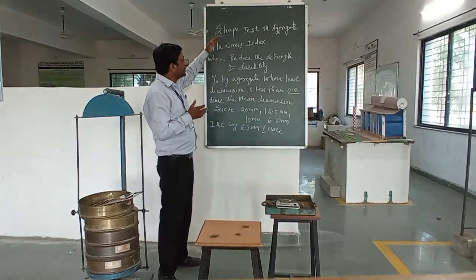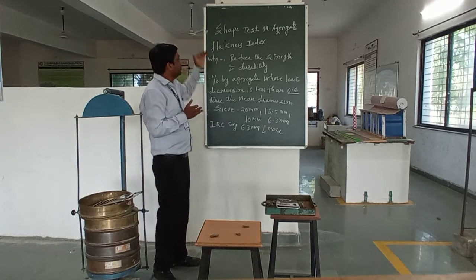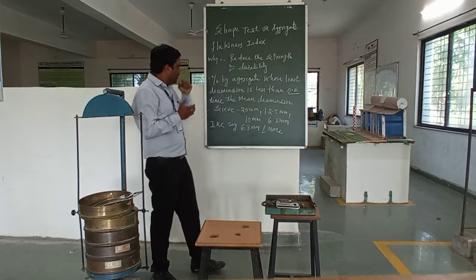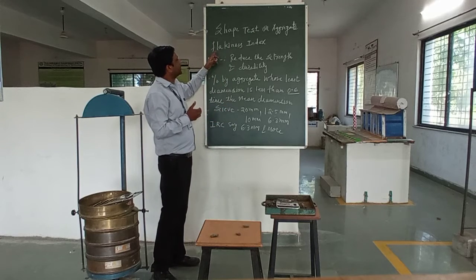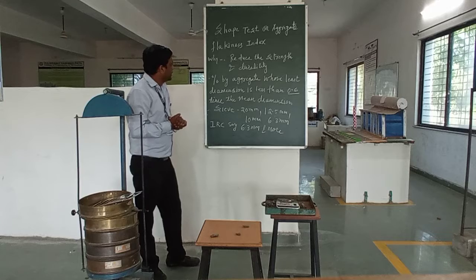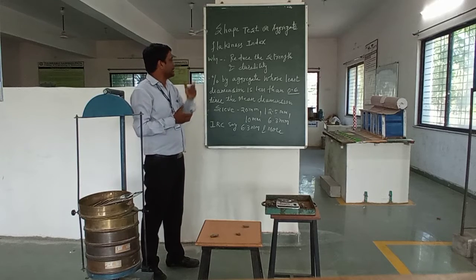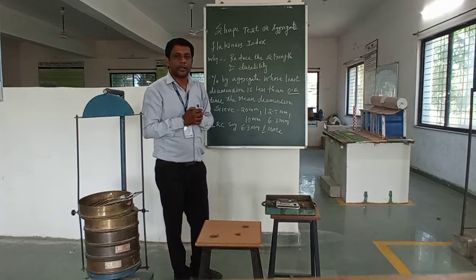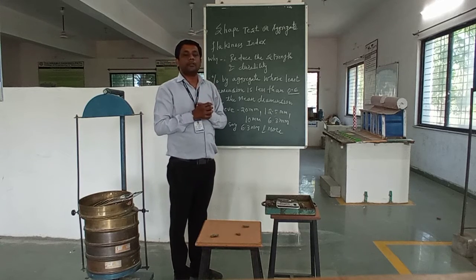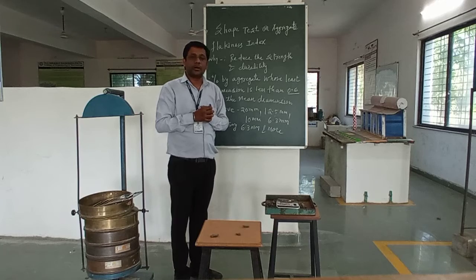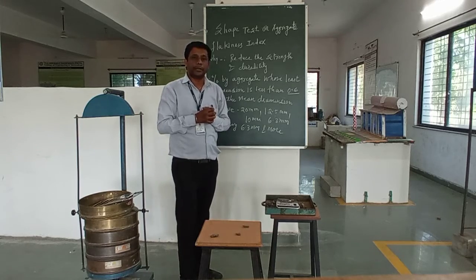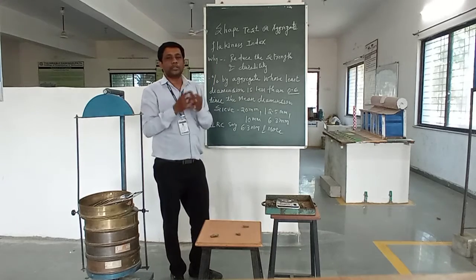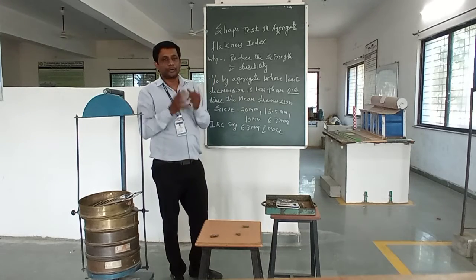We are performing this practical, which is called the shape test on aggregate, where we will try to calculate the flakiness index, because it is always related to strength and durability. As per the IS code recommendations, there are various definitions of flaky and elongated material. So before performing this practical, you should go through the IS code book.